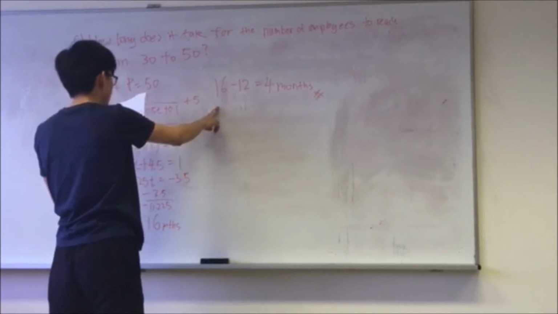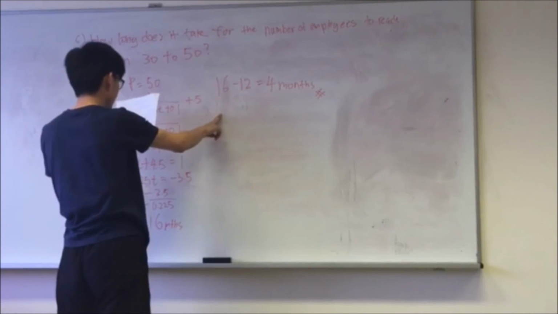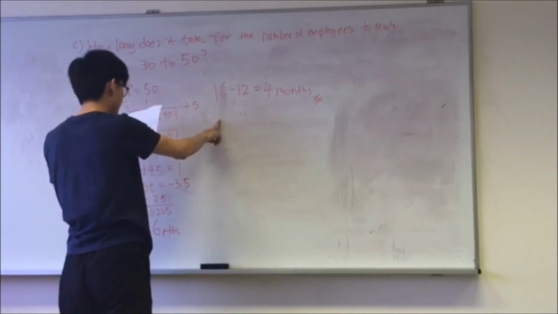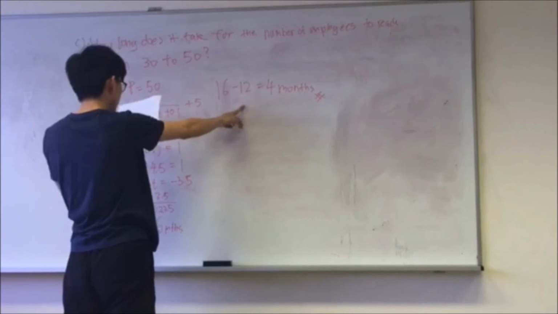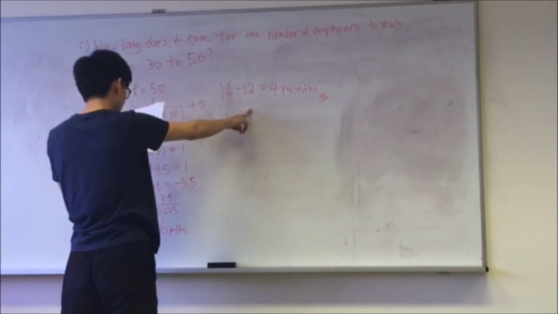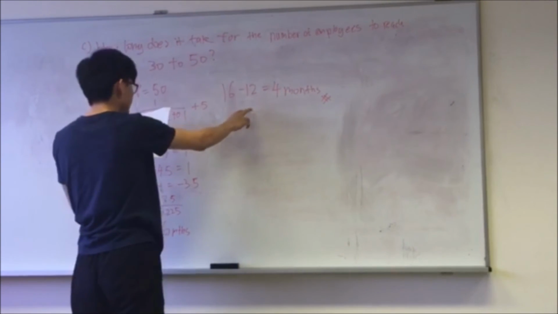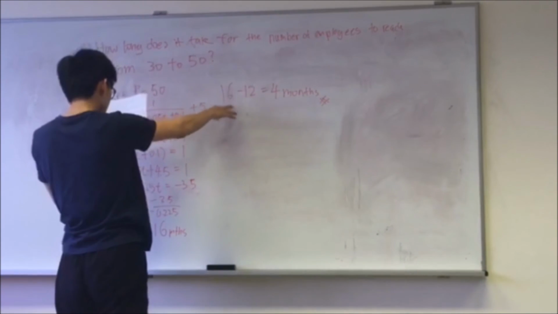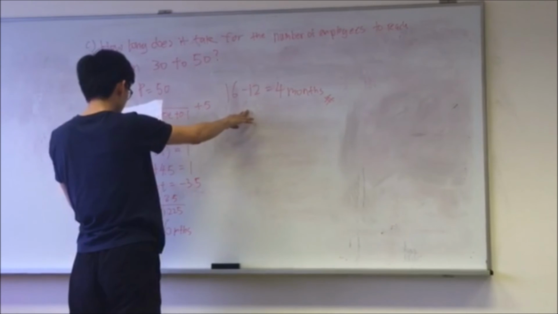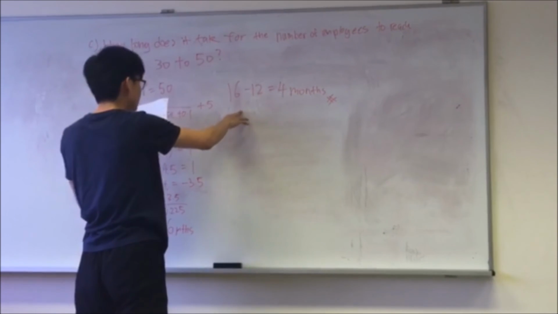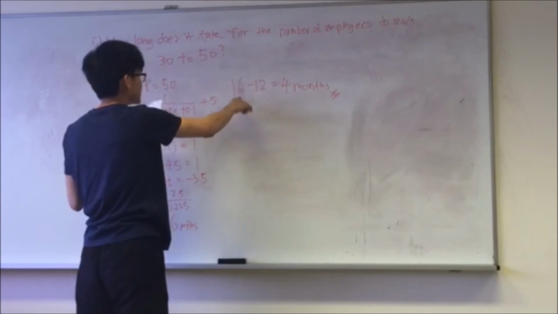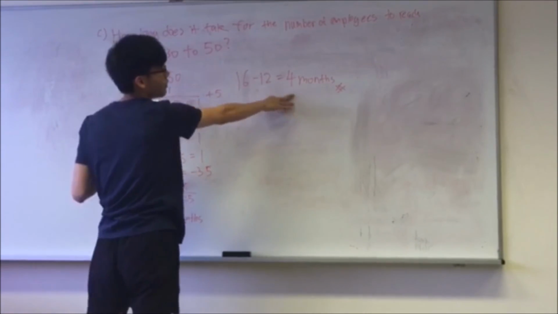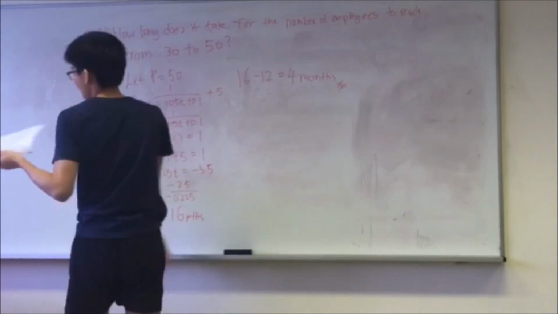16 is the amount of time it took for the employees to reach 50 from 0, and 12 is the time it took to reach 30 from 0. So to find the time it took to reach 50 from 30, we will take 16 minus 12, which will give us 4 months. Wow.